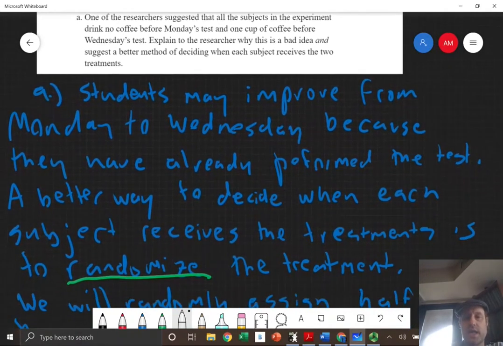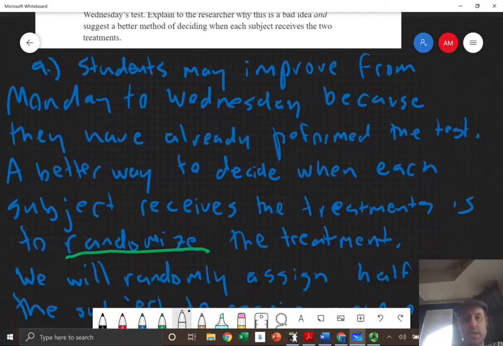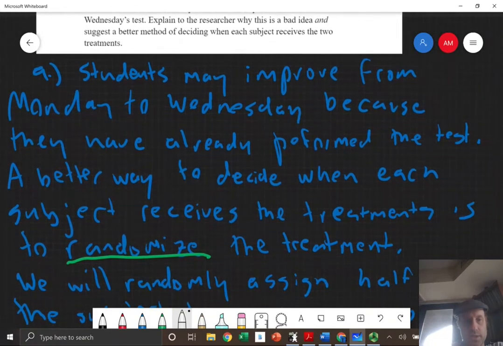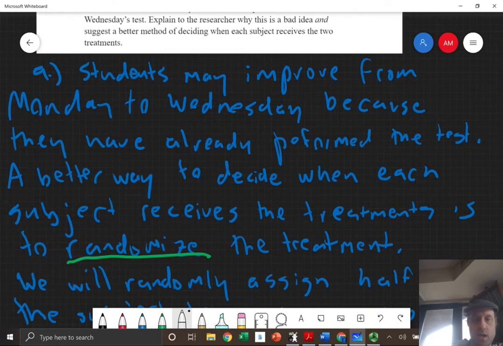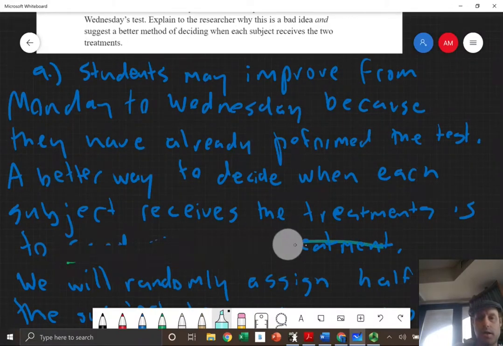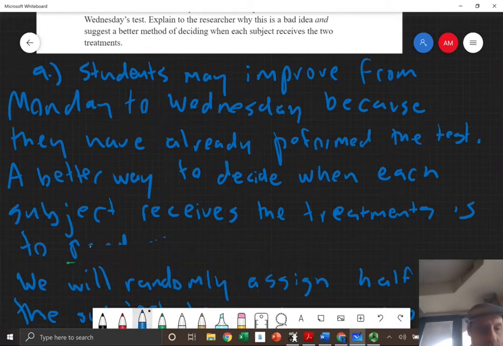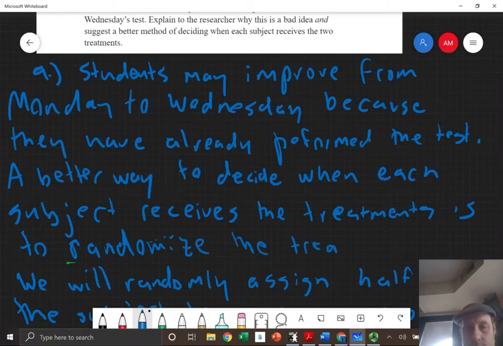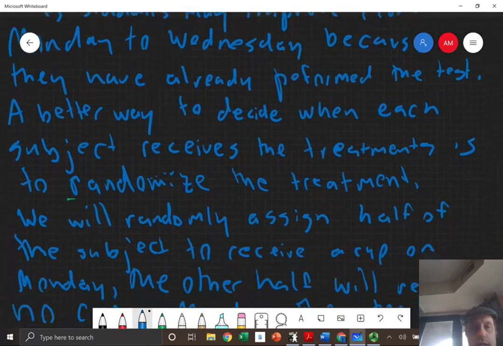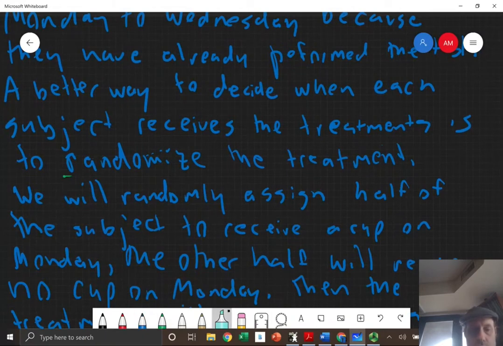A better way to decide when each subject receives the treatment is to randomize the treatment, right? That's the key right there. Randomize the treatment, okay? Right there. It looks like I'm crossing that out, sorry. Get rid of that. All right, we want to randomize the treatment right here, okay? No problem, okay?